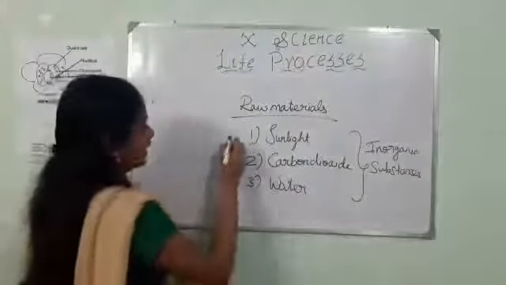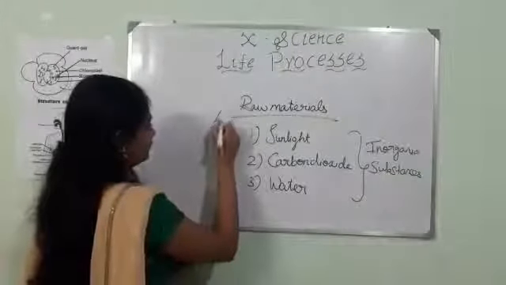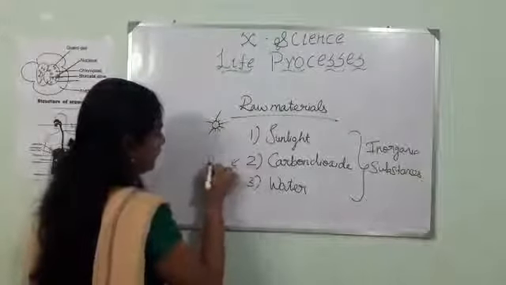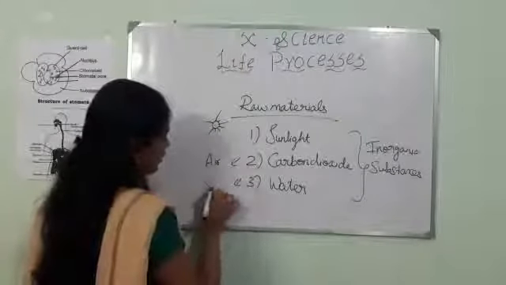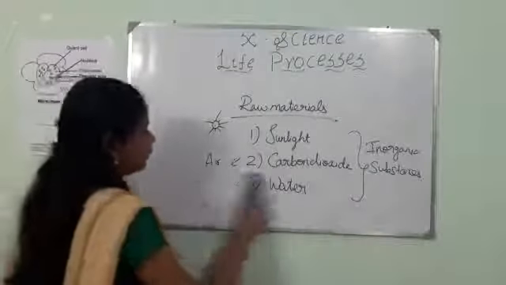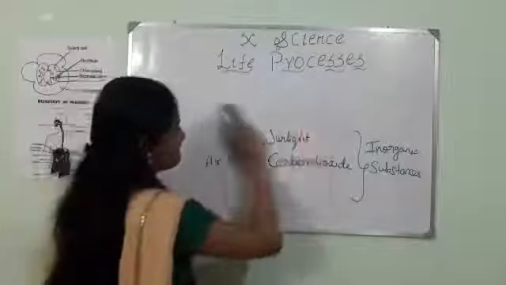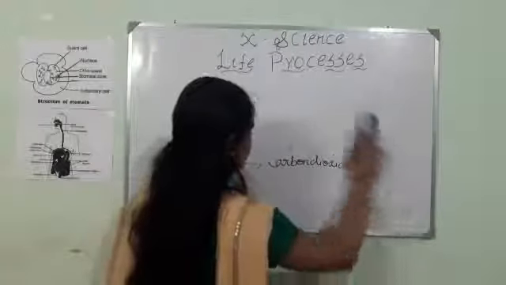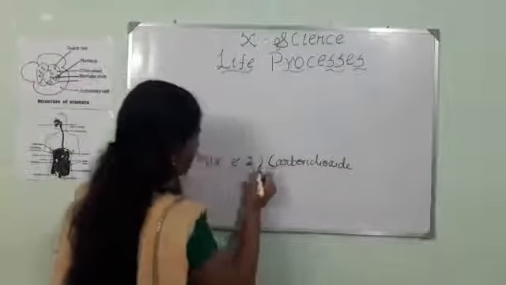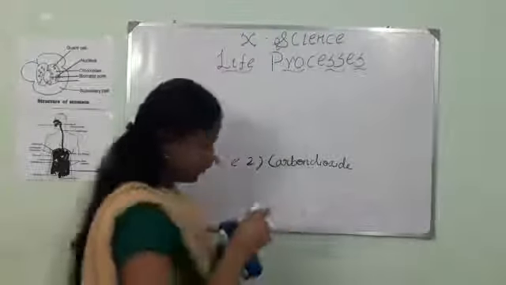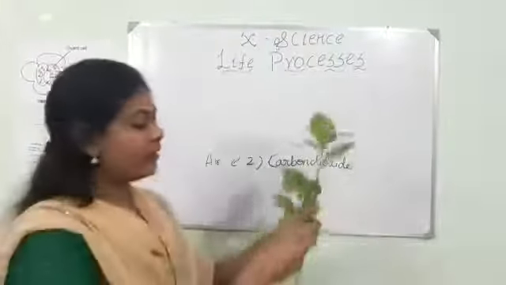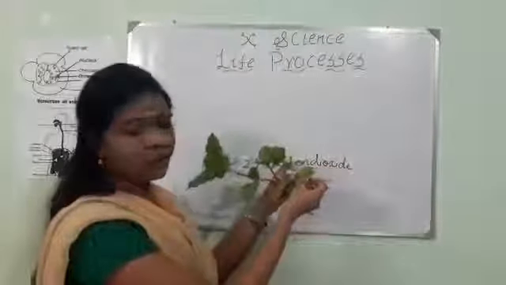So, sunlight will be absorbed by the leaves of the plant, and carbon dioxide from the air, and water from under the soil. Okay. Now, this carbon dioxide is absorbed from the air through the leaves.